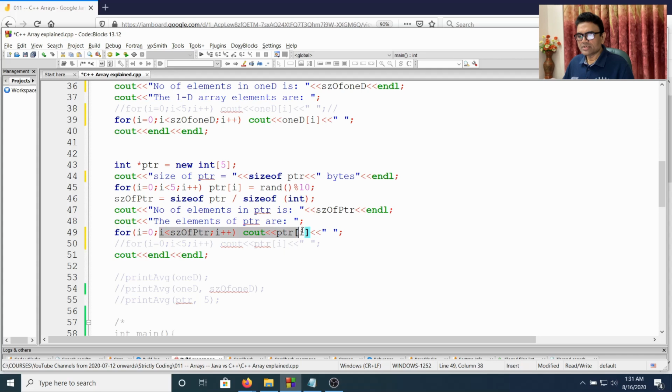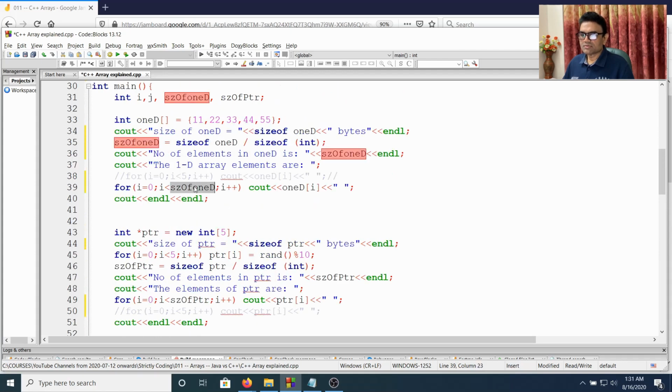So we tried to print using sizeof ptr. So if the size for ptr is 5, then we should be able to print the values correctly, okay. Now I am using 5 to assign the random value, so we will not have any impact here. But when we try to print, will it print 5 elements or not? That depends whether the size of ptr is 5 or not. Now of course for 1D it will be 5, because sizeof 1D will give us 20 bytes divided by sizeof integer, so we'll get 5 here, okay. So this loop will run 5 times, but will this loop run 5 times or not? Okay, so let's see.